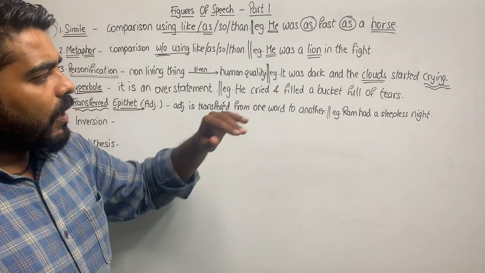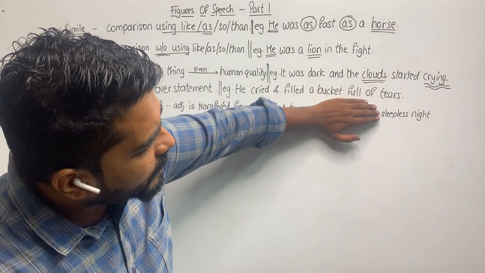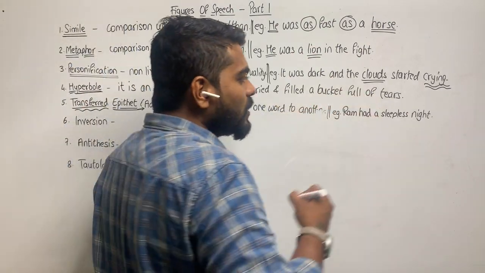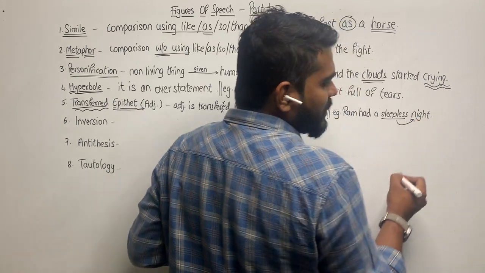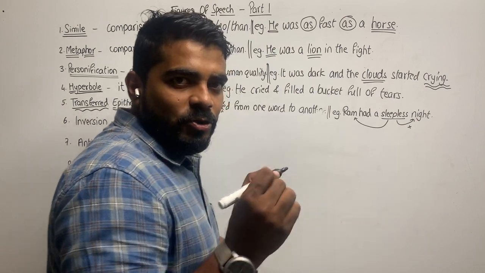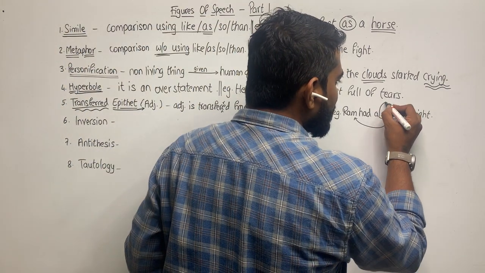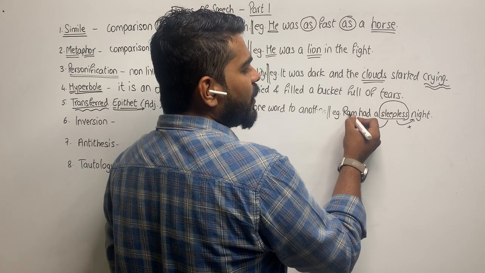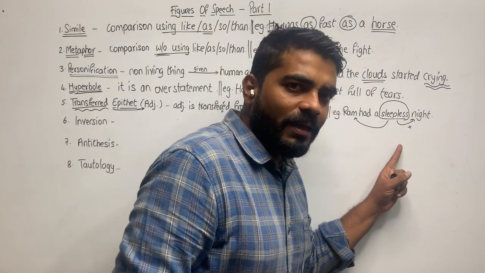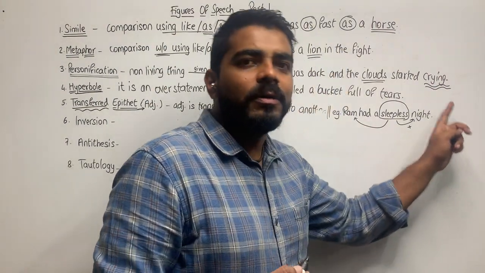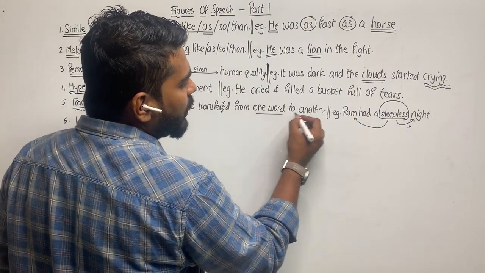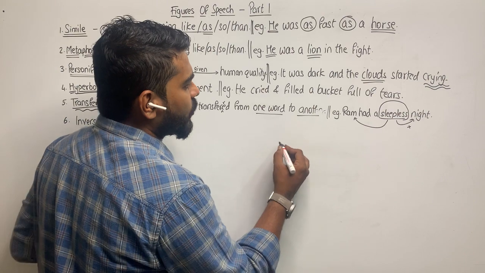Okay. Now, in this sentence, if you see what is written, sleepless night. Was the night sleepless? No. Ram was sleepless. So the adjective sleepless is transferred from Ram to night. Are you getting it? The adjective sleepless is transferred from Ram to night. Okay, so that is what this is. An adjective is transferred from one word to another. Let's take one more example for this.